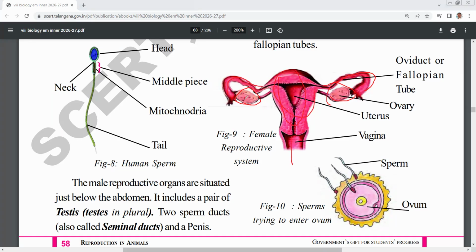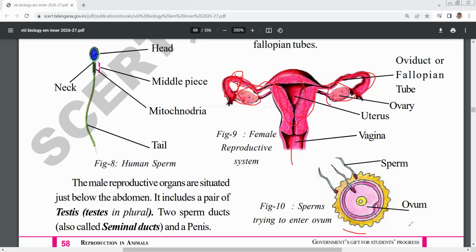From the ovaries, ovules are released into the fallopian tubes, and by the male reproductive system, male gametes are released into the female body. These sperms reach the ovules, and fusion takes place in the fallopian tubes or oviducts. So fertilization takes place inside the oviduct, hence it is called internal fertilization.